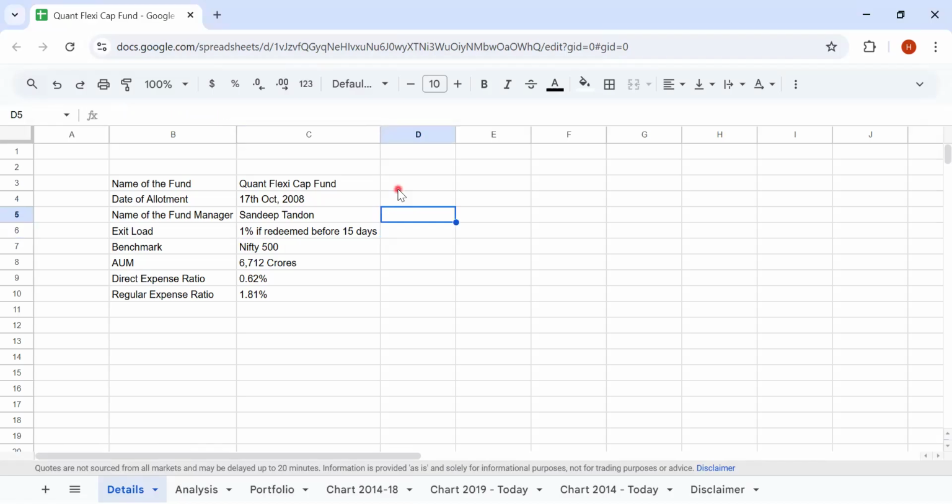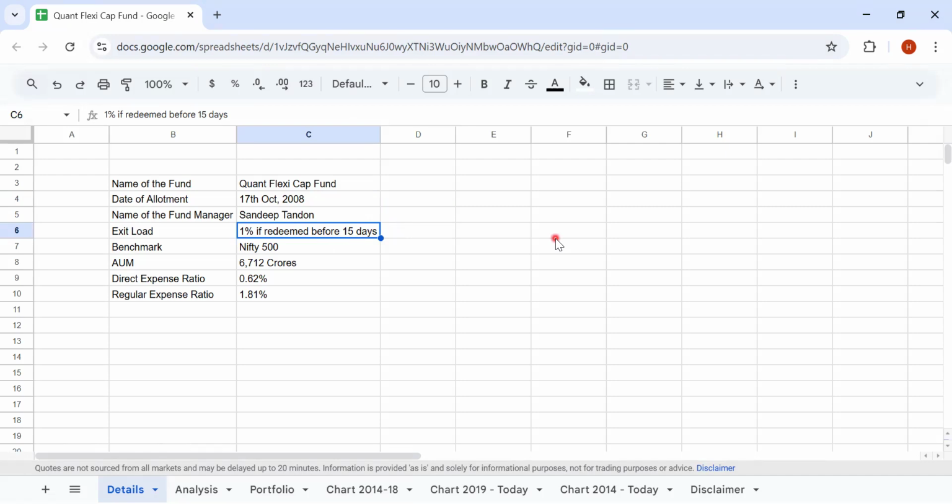So the fund in discussion is Quant Flexi Cap Fund. It has been in existence from 17th October 2008. The fund manager is Sandeep Tandon. If you look at the exit load, it's applicable only for the first 15 days of redemption, and the applicable exit load would be 1%.